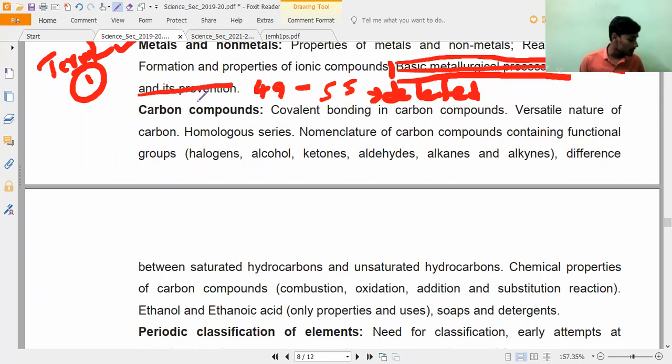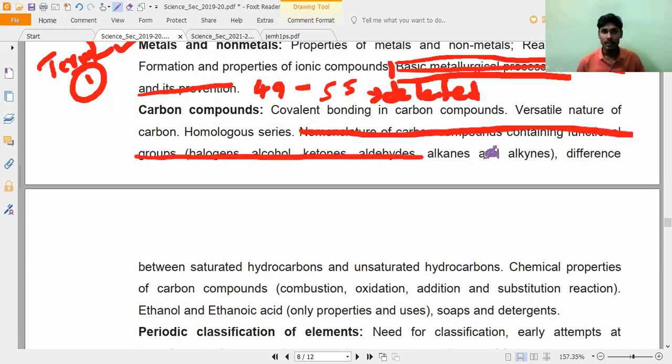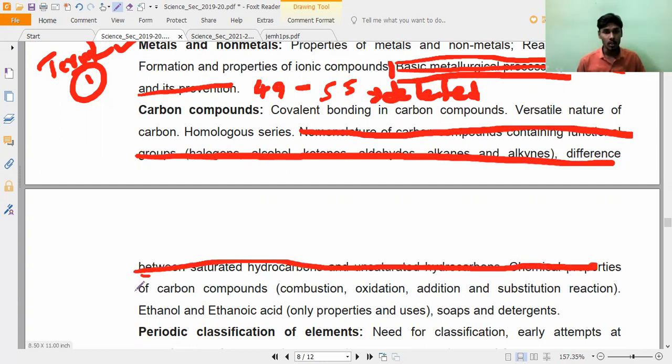Open your carbon compounds chapter. If you open carbon compounds, all of you open page number 67. So we have till homologous series only. After that, everything is deleted. All these things are deleted. Everything in this chapter, more deletion in this chapter only.